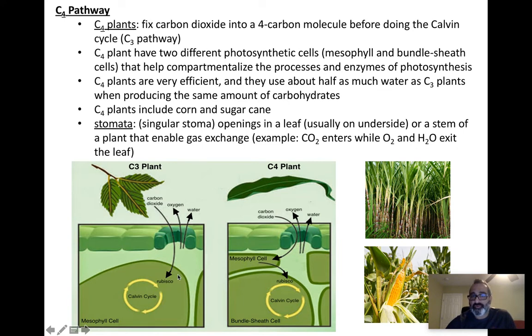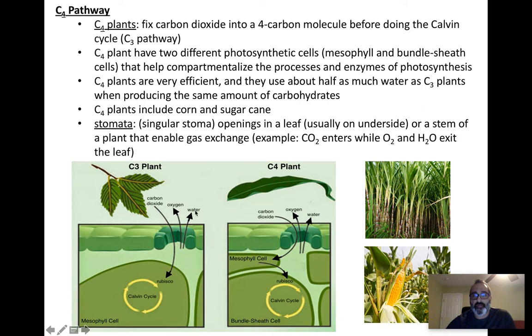Oxygen, when it's produced in photosynthesis, needs to leave the leaf. Too much oxygen is not good for these enzymes in here. Rubisco does not work when there's too much oxygen present. It does not work effectively the way we want it to work. Water is also released through the stomata. So oxygen and water leave the stomata where carbon dioxide enters.